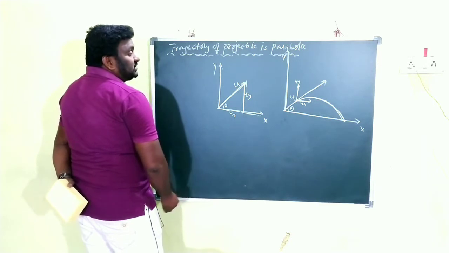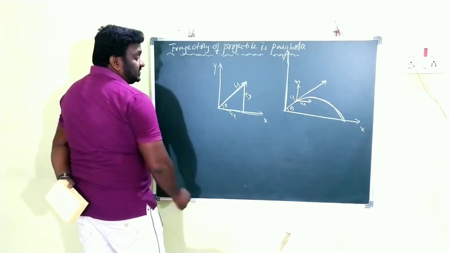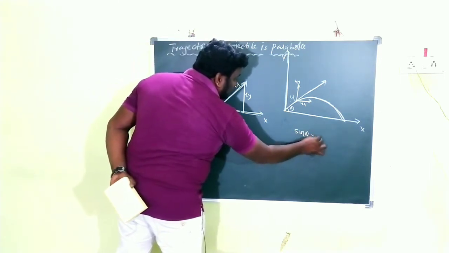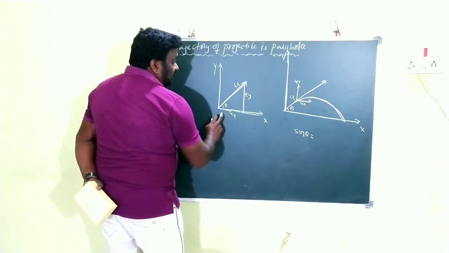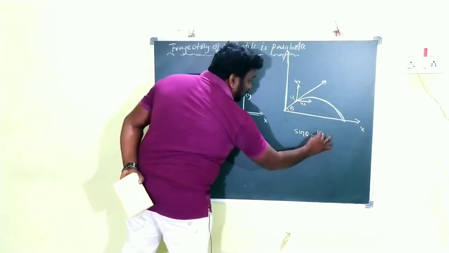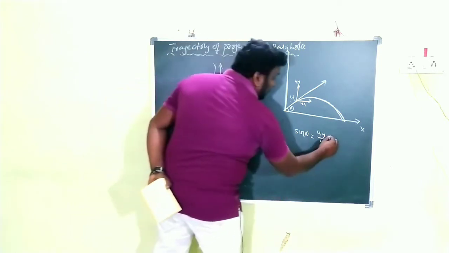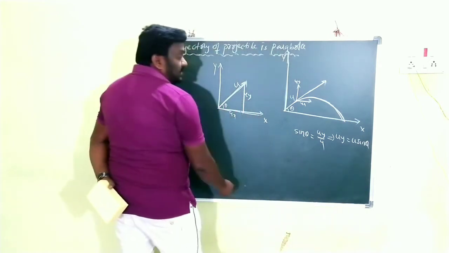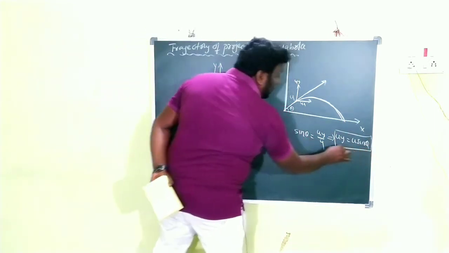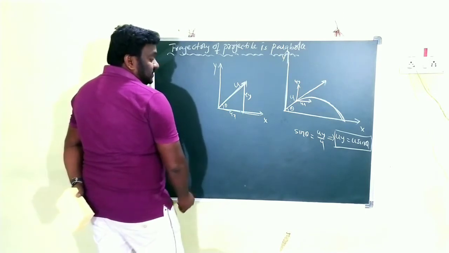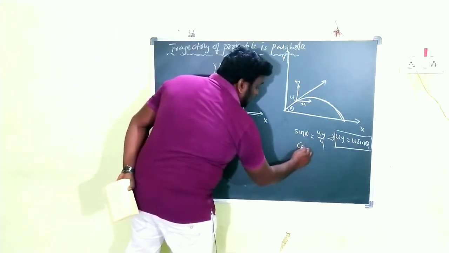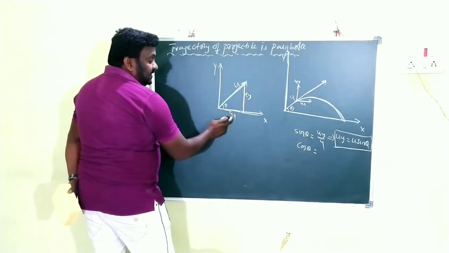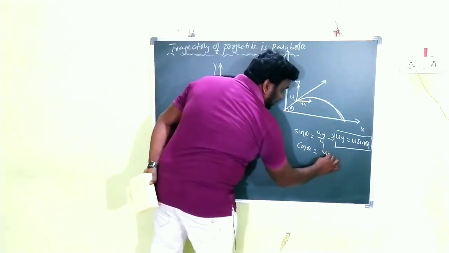Clear? According to the resolution of vectors, from the triangle, sin theta is equal to opposite side by hypotenuse, that means uy by u. So uy is equal to u sin theta. Clear? uy is equal to u sin theta. Got my point, children? And next, from the same triangle, cos theta is equal to adjacent side by hypotenuse, ux by u.